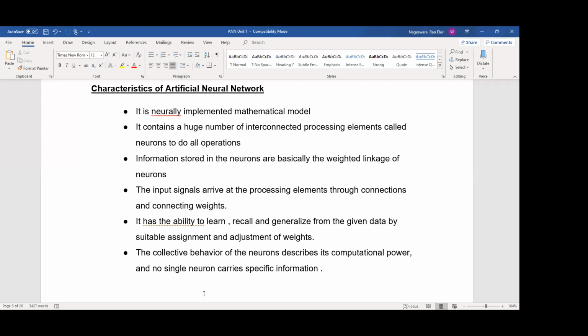That's why, in the beginning of the chapter, we discussed that every interconnection is associated with a constant. That constant we know as weight. So you have to remember, input signals always arrive at the processing elements through connections and connecting weights. So we can process all the values by interconnecting one node to another.